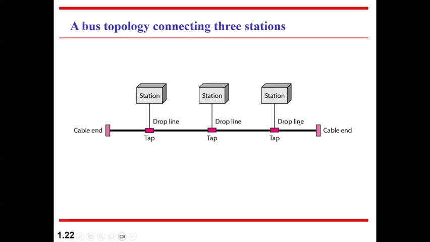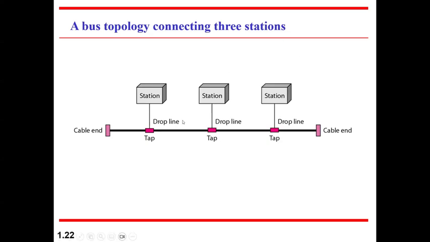So you have one common bus, and to that bus there are multiple stations connected through a point called a drop line, a tap. So this is the access point where the stations are connected. Now in this case, it's a very, very simple topology. Very little maintenance is required for this, and it can easily be extended by putting in some repeaters. But there is one major issue in this particular topology.